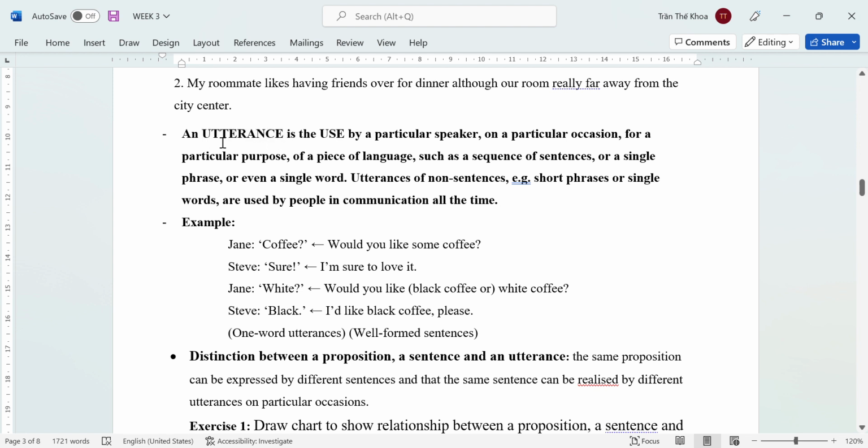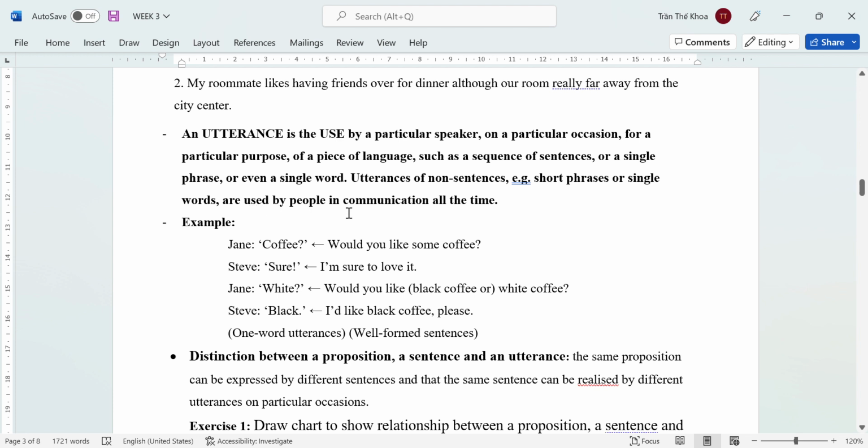The definition of utterance is the use by a particular speaker, on a particular occasion, for a particular purpose, of a piece of language. This could be a sentence or a single phrase or even a single word. Remember that an utterance is non-sentence. This could be short phrases or single words.